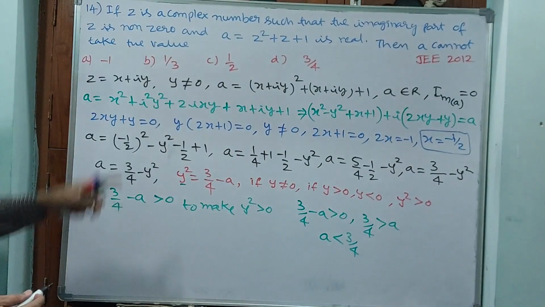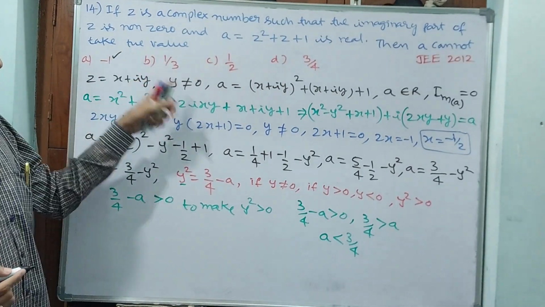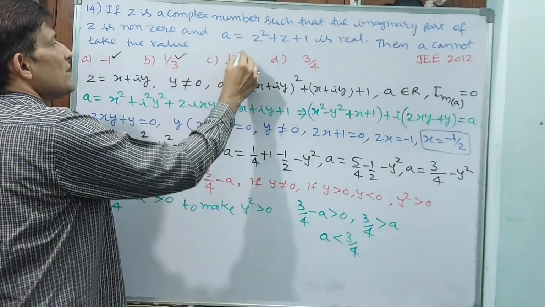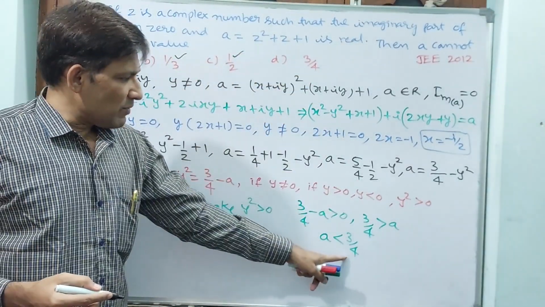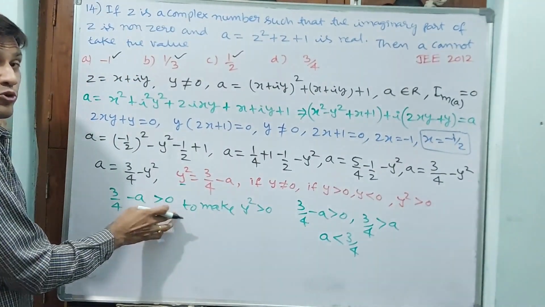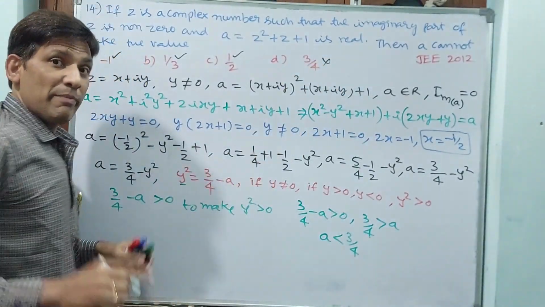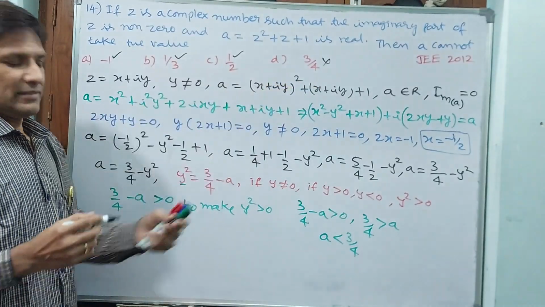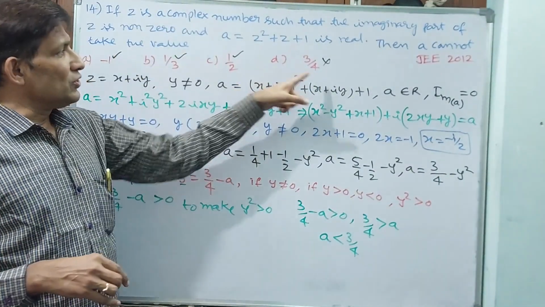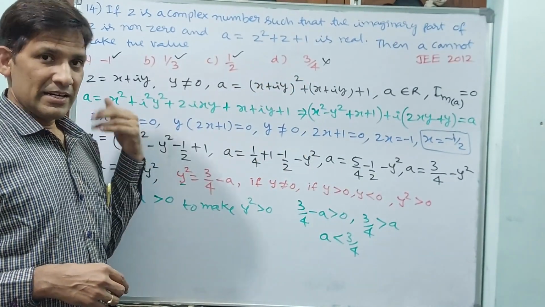A should be less than 3 by 4. Means minus 1, can it come? Yes. 1 by 3, can it come? Yes. 1 by 2, yes. 3 by 4, no. Why? Because if 3 by 4 comes, this is going to become 0: 3 by 4 minus 3 by 4 is 0. But y square should be greater than 0. That is why this should not be, but we require this answer. Understand? A cannot take this value. Let us go for the next question.